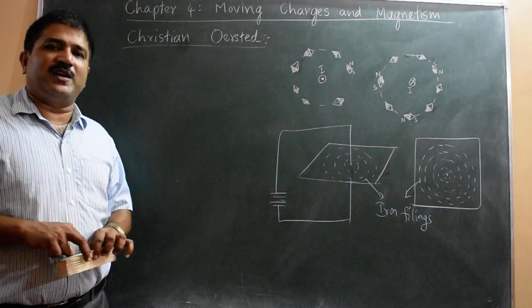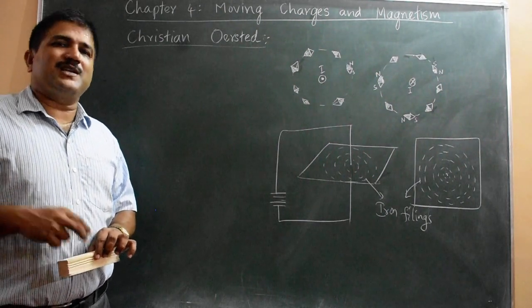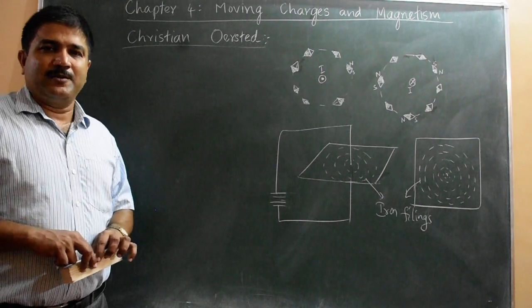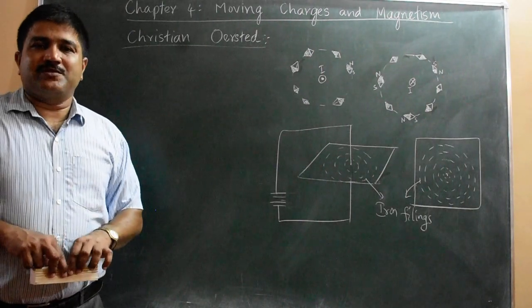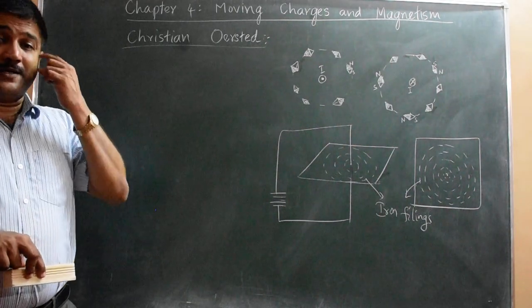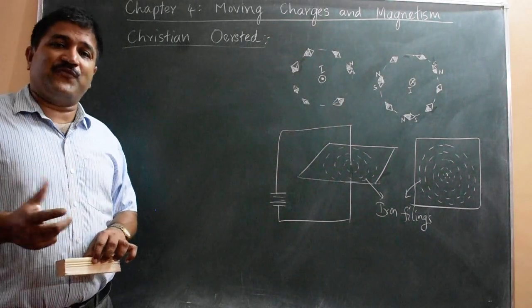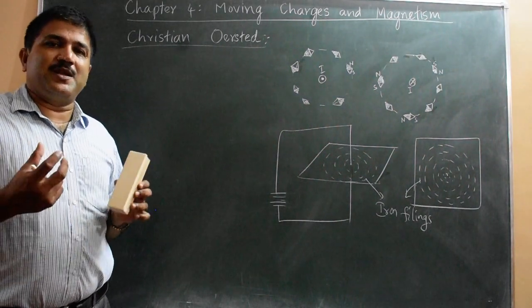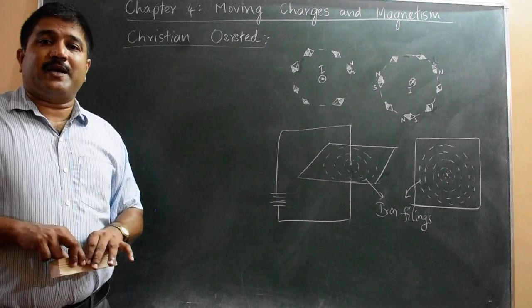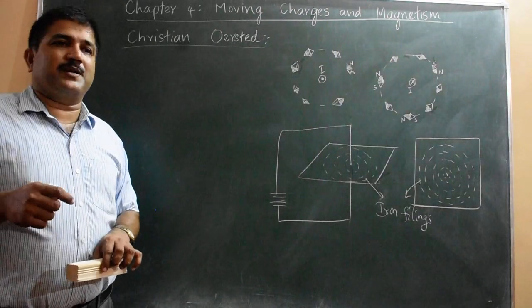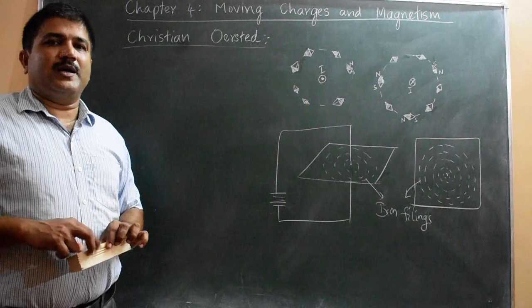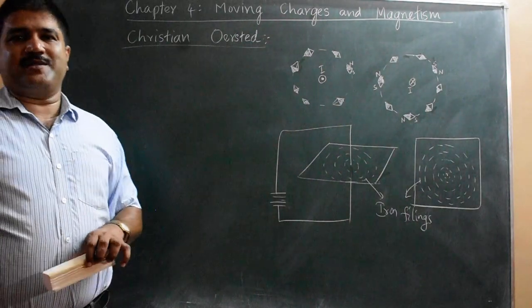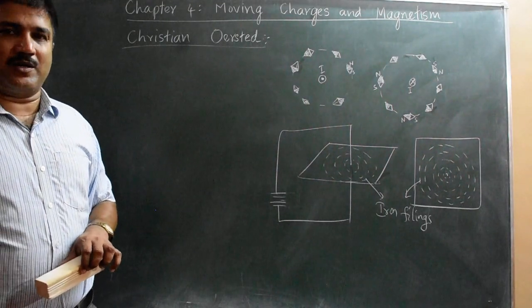That means it got affected by the magnetic field in the surrounding space. If any magnetic field is there, that will show deflection. That is what a magnetic needle or compass needle does. So Christian Ørsted used the compass needle and found that there is some deflection whenever that magnetic needle is brought near a current carrying conductor. Current carrying conductor means that the circuit must be closed and connected to a cell or battery, so there will be flow of charges and that constitutes a current in the wire or conductor.